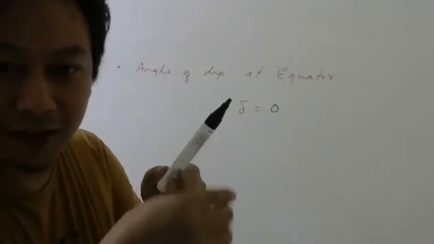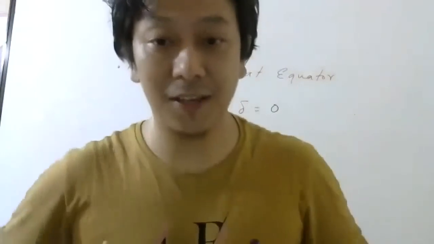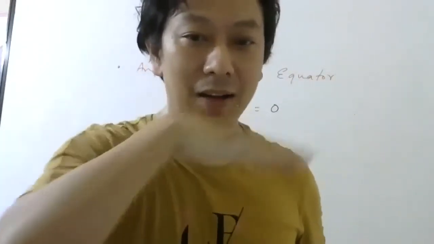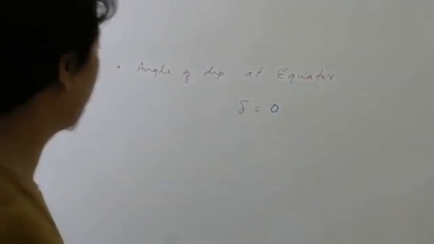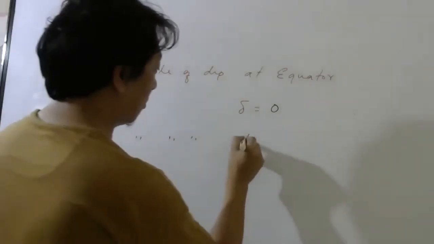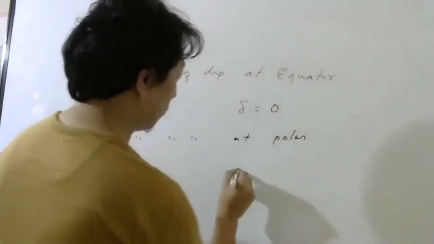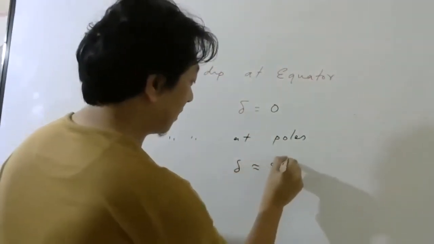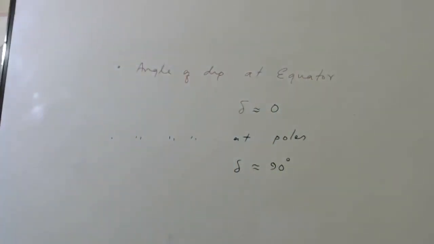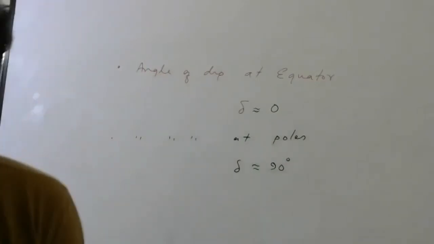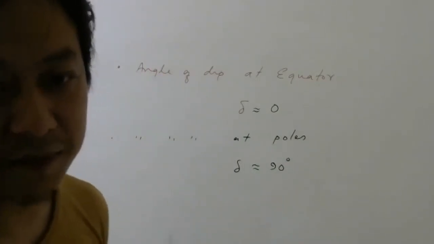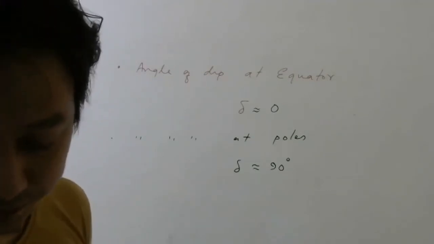That angle is called dip. At the equator, Earth's magnetic field will go like this, so it will be parallel to the ground. So the angle will be 0. And angle of dip at poles will be approximately 90 degrees. So keep these two things in your mind for MCQs, maybe for CET purpose. NEET also they may ask sometimes. So try to remember it.